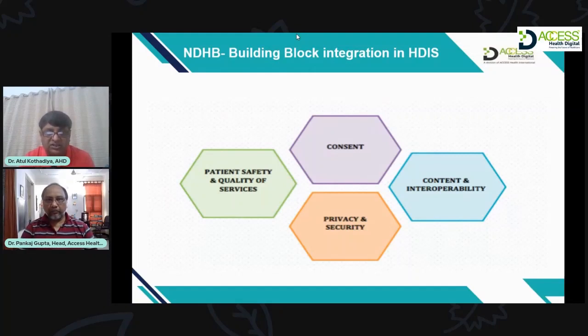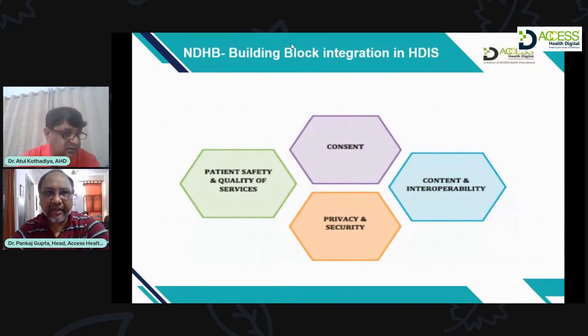I would like Dr. Pankaj to give any expert comments on this particular slide. So only one thing on privacy and security: there is a privacy and security bill which is pending in the parliament. That is definitely something which will get approved at some point in time. But in the meantime, what is happening is that the Ministry... I'll go to the next slide now.